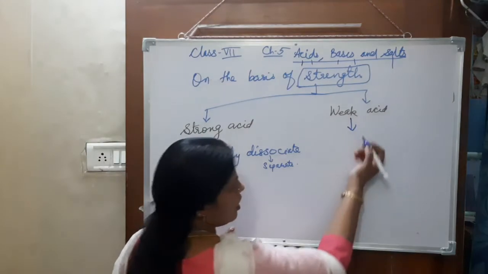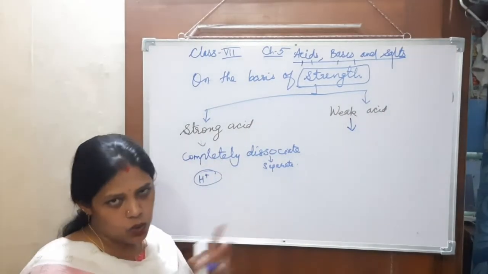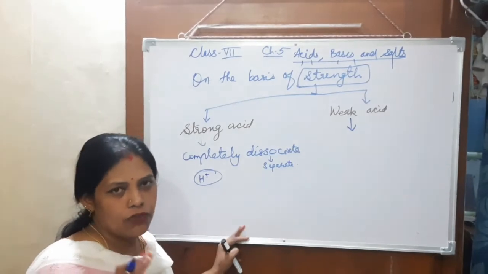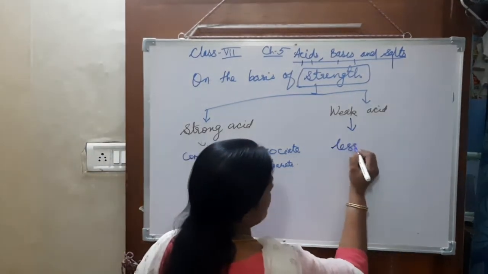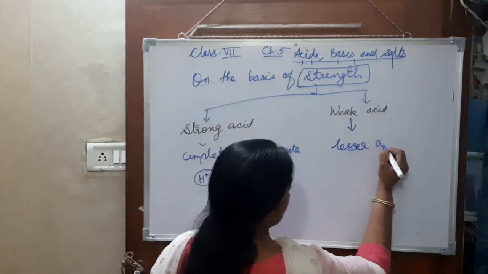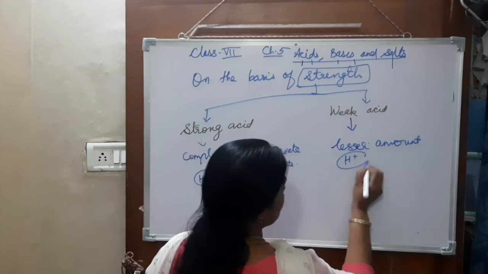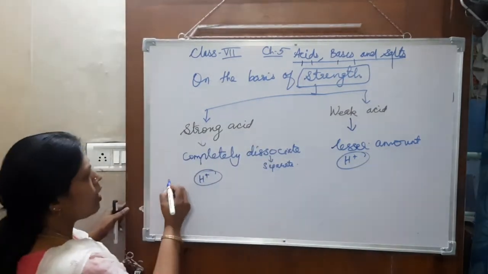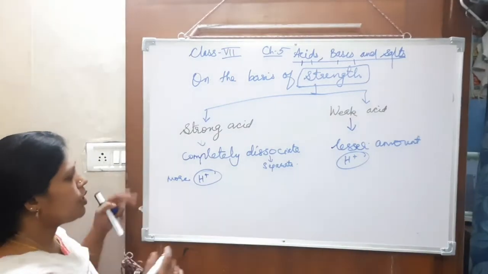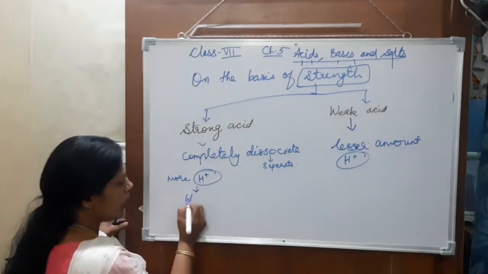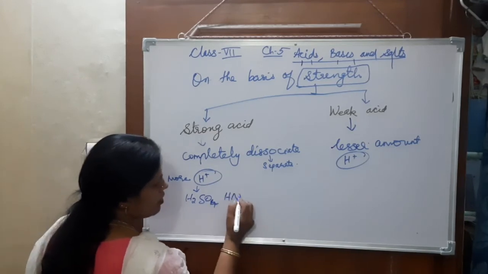If we are talking about weak acids, they won't completely dissociate. Only part of it dissociates, so they contain a lesser amount of hydrogen ions. Strong acids are hydrochloric acid, sulfuric acid, then nitric acid.